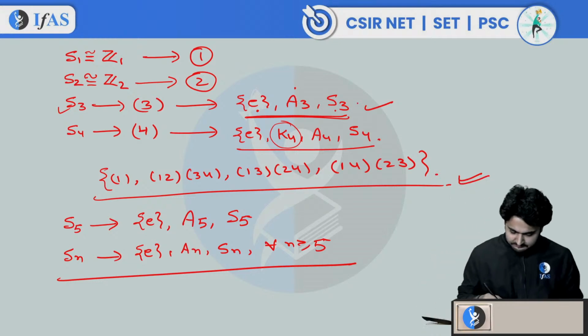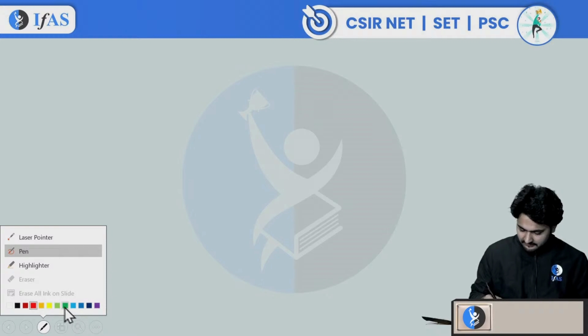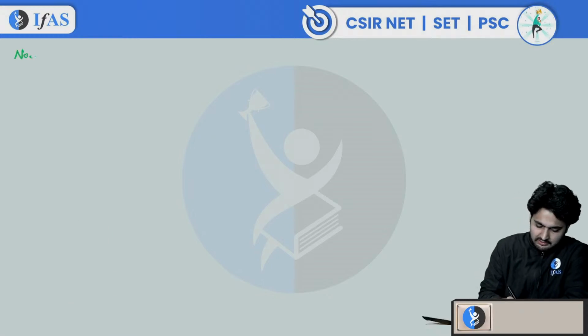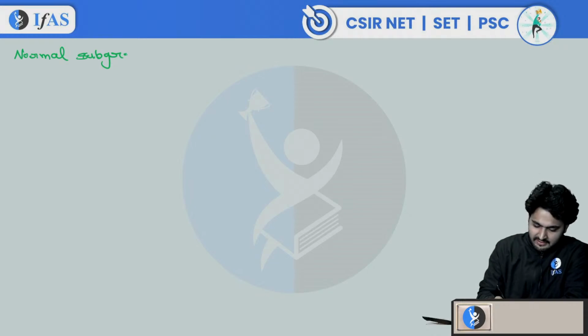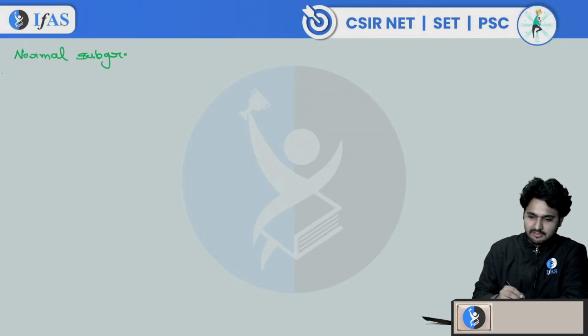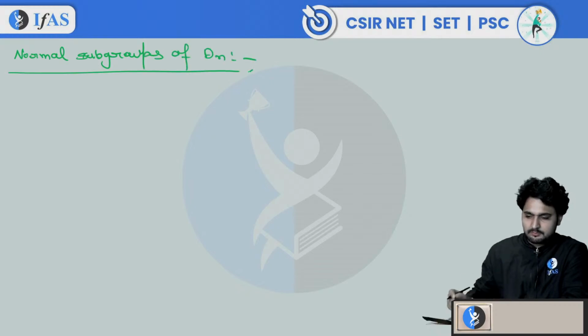Okay, now let's discuss the normal subgroups of Dn. I didn't teach you what dihedral groups are. I think you have some basic knowledge about the dihedral group, then only we can discuss this, otherwise we cannot. Okay, normal subgroups of the dihedral group, let me say Dn. What are the normal subgroups of Dn?